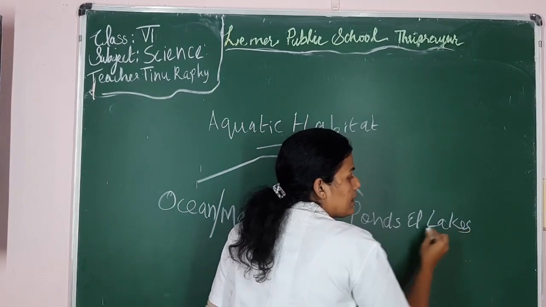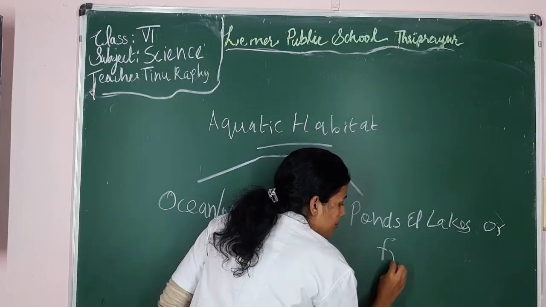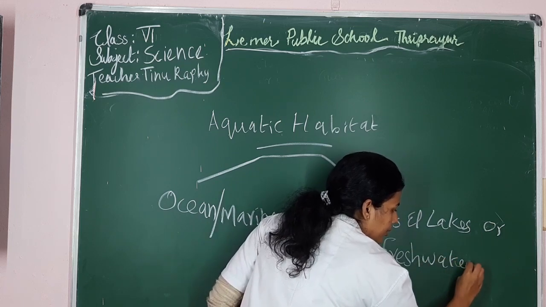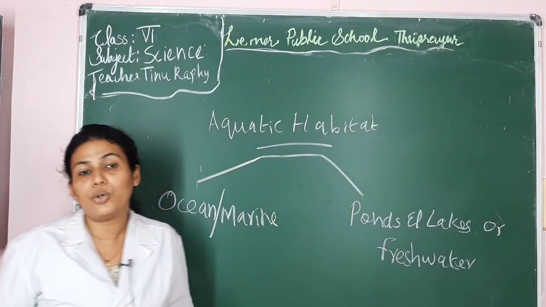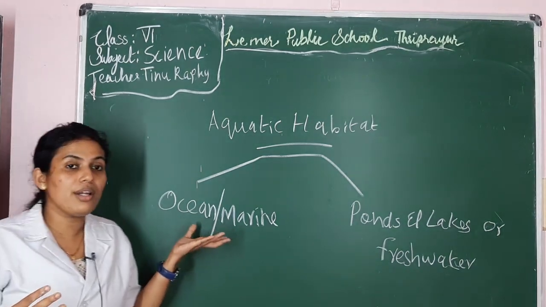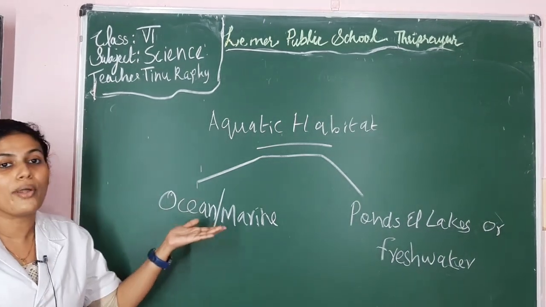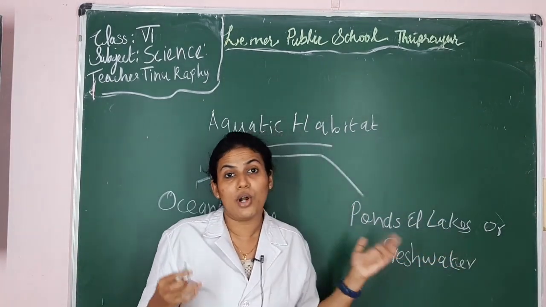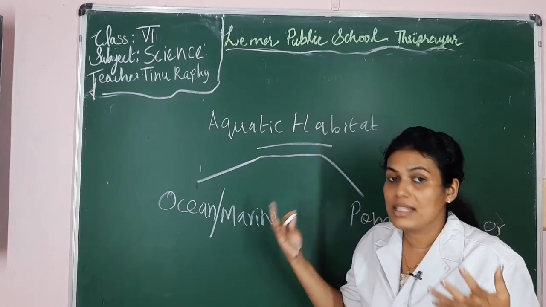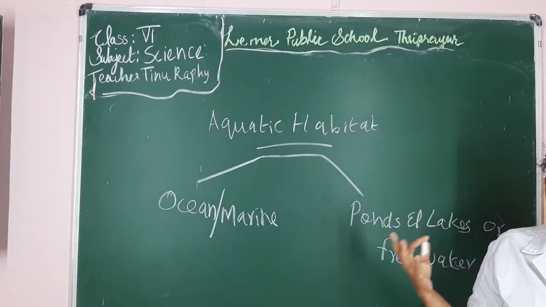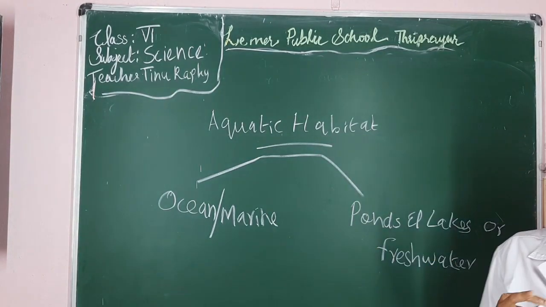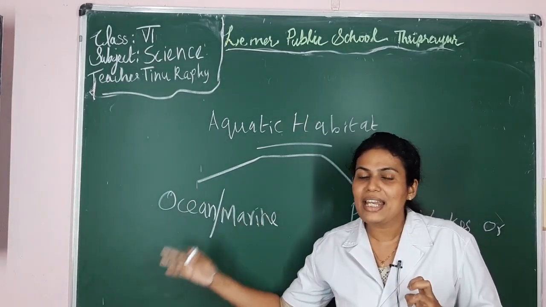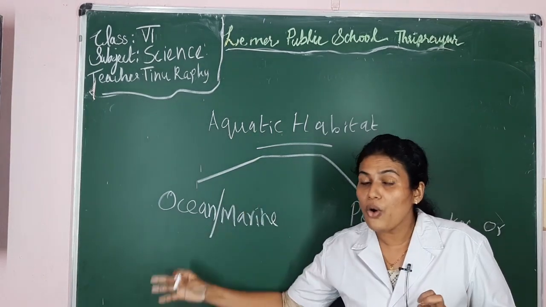These are also called freshwater habitats. So the aquatic habitats are divided into two, that is ocean or marine habitat, and ponds and lakes or freshwater habitats. So let's see what these types are, which organisms live in these habitats, and what adaptations are shown by those organisms. So the first one is marine habitat, marine or ocean habitat.